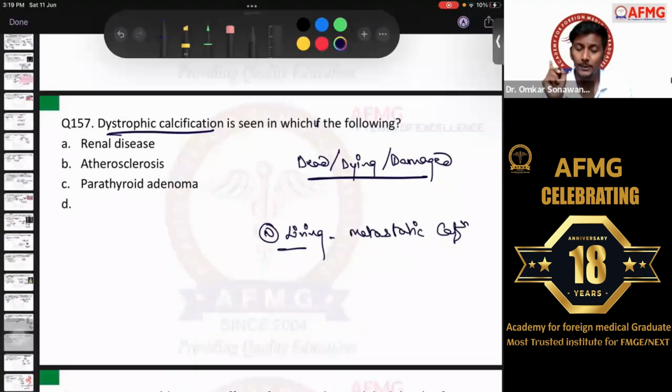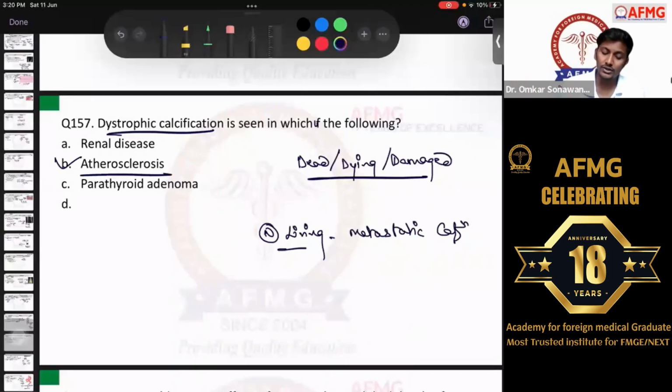No issues with this, anybody? So this we have discussed. Dystrophic calcification: dead, dying, damaged tissues. So here it is option B, atherosclerosis. We discussed atherosclerosis, Monckeberg sclerosis, and psammoma bodies in tumors, usually the PSM tumors we discussed. In all these conditions we discussed, there would be dystrophic calcification.